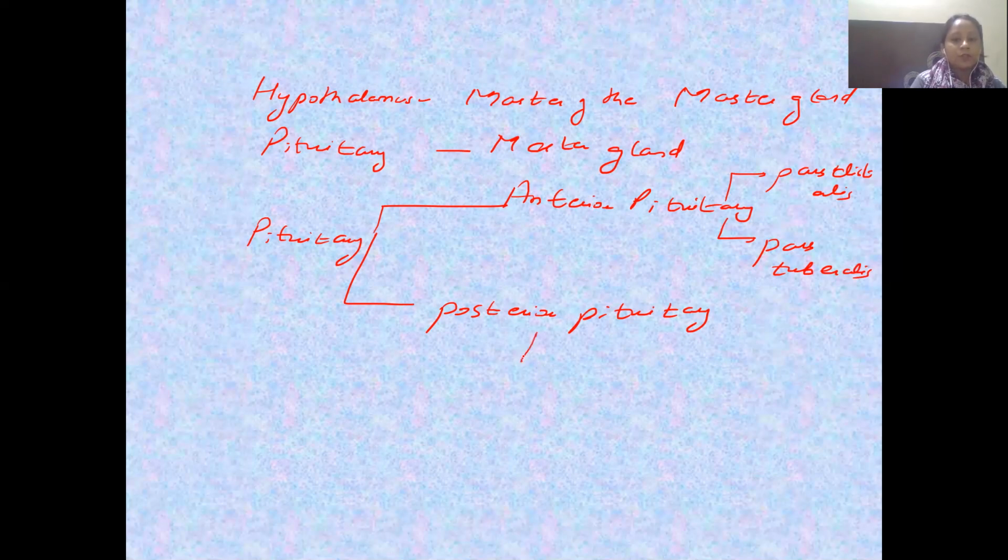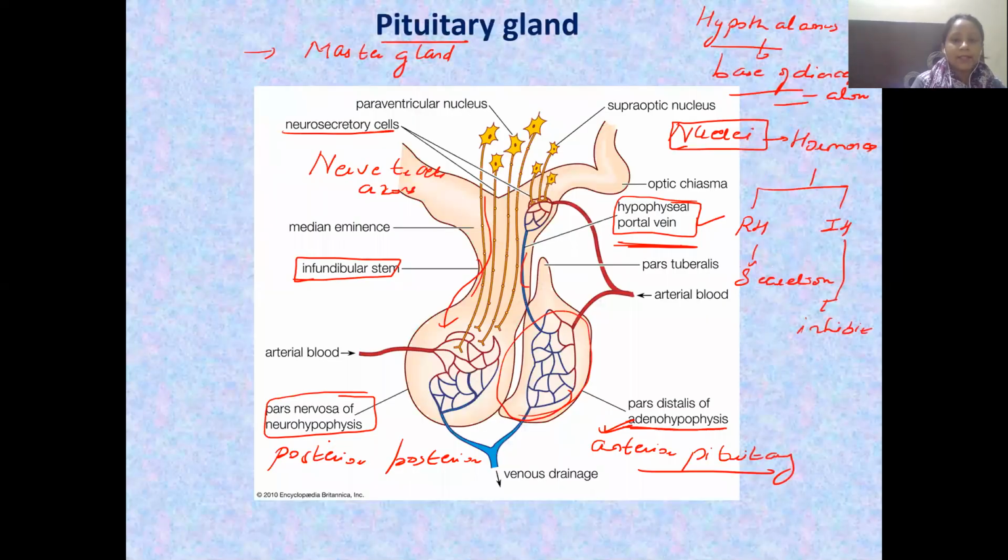Then posterior pituitary is also known as the neurohypophysis. This I have shown you with the help of the figure, and this region is also known as the pars nervosa. Apart from that, one region which is present here in the middle, a mediator, or you can say a zone that separates the anterior and the posterior pituitary, is known as what? It is known as the pars intermedia.